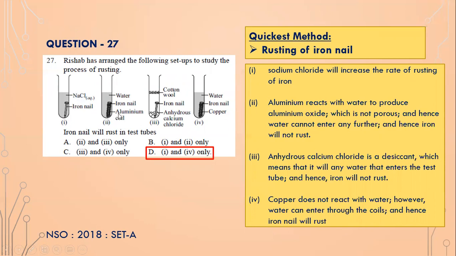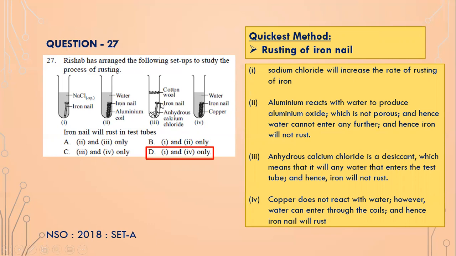Number 2 is aluminum coil, and it is wound over the iron nail. It is placed in water. Now aluminum coil will react with water to form aluminum oxide, and aluminum oxide is not porous. So the water cannot enter through the aluminum oxide to rust the nail. So that's why the iron nail will not rust.